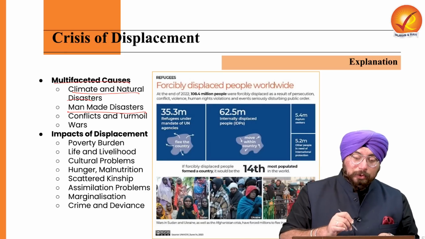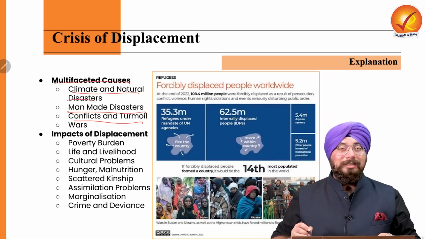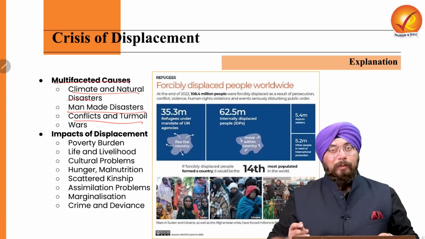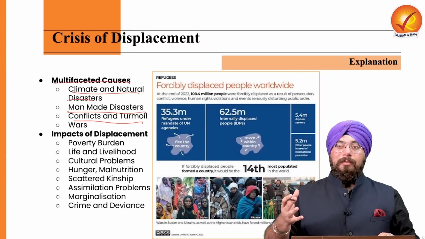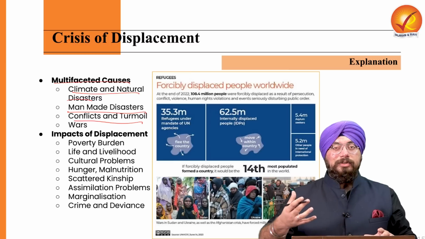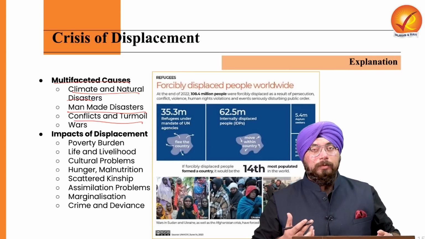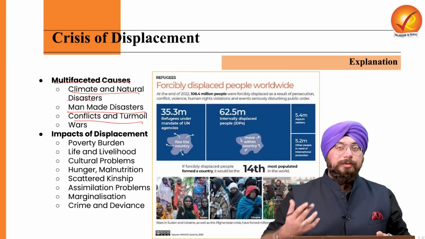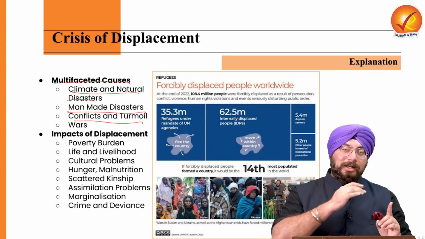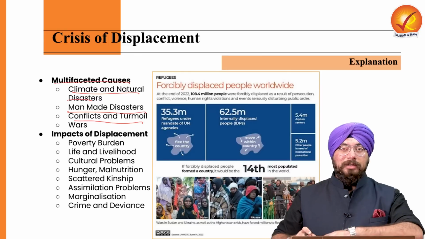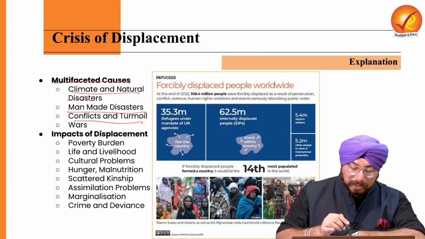And displacement can also happen because of conflicts and turmoil in various areas, which can include confrontations or conflicts between various ethnic groups, and confrontations and conflicts between various other social groupings. If that is there, ultimately displacement can be a result of that.